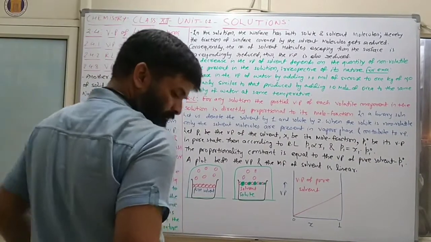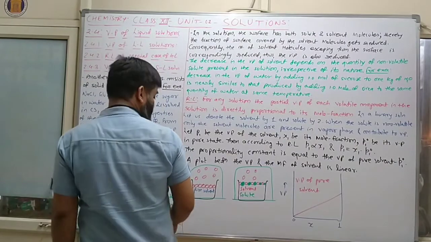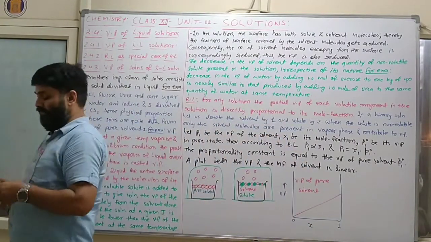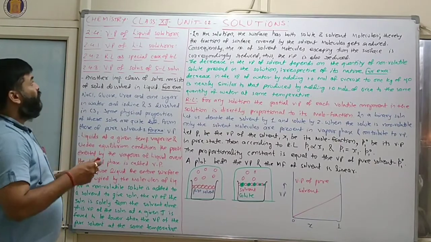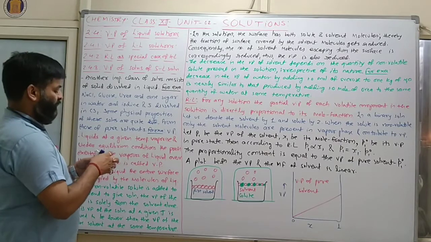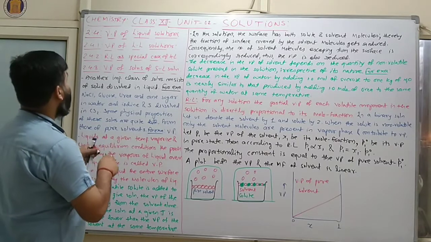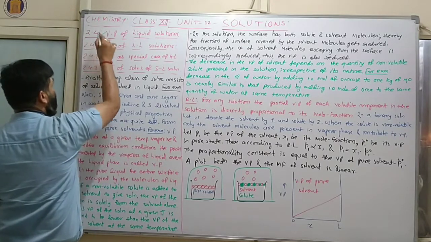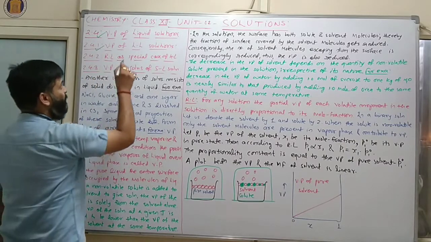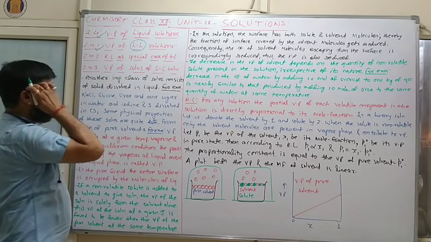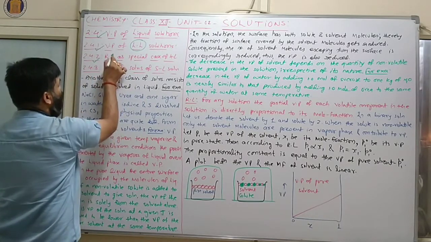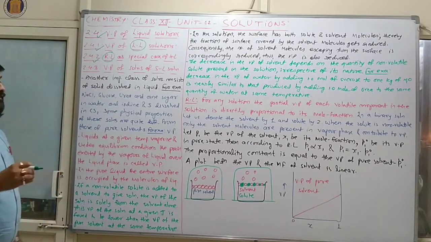Now this is Solutions. What is the name of the chapter? Solutions. And in the case of Solutions, topic number 2.4, vapor pressure of liquid solution, is completed. 2.4.1 means vapor pressure of liquid solution. Clear? Then 2.4.2, Raoult's law, is also completed.